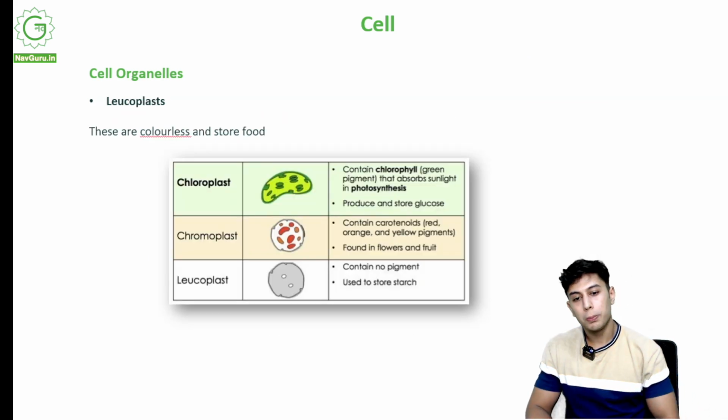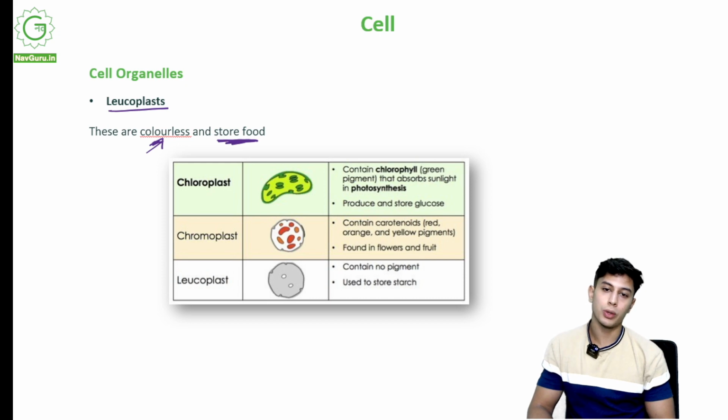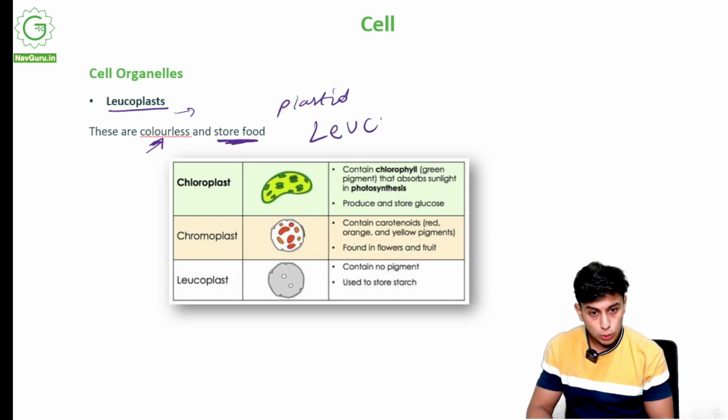Now we come to leucoplasts. What are leucoplasts? Leucoplasts are plastids that are colorless, and they store food. So what is the storage of the plant cell? Which plastid will store this food? That is leucoplasts.